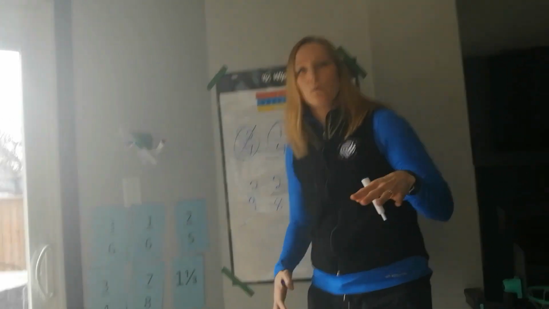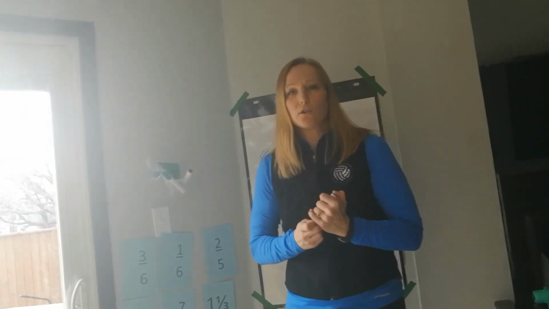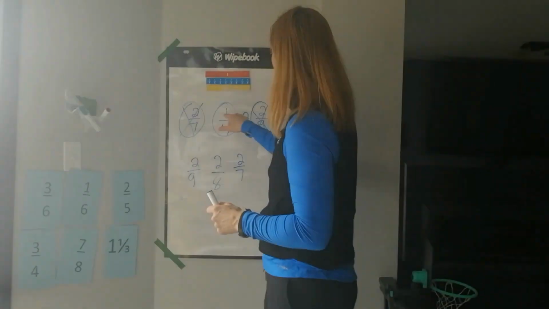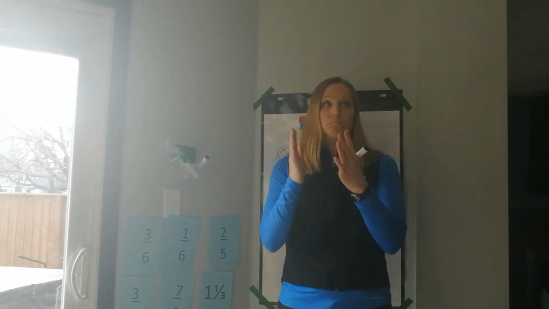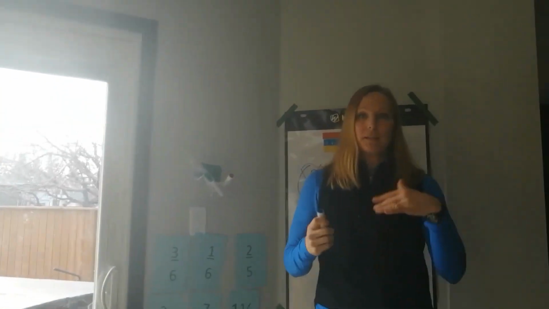So when you're comparing and ordering your fractions, look for clues. Look for numerators that are the same. Look for denominators that are the same. Look at half. Okay, benchmark half, benchmark a whole. Well, obviously something that's bigger than 1 is going to be bigger than something that is less than 1. So look for those kind of clues.